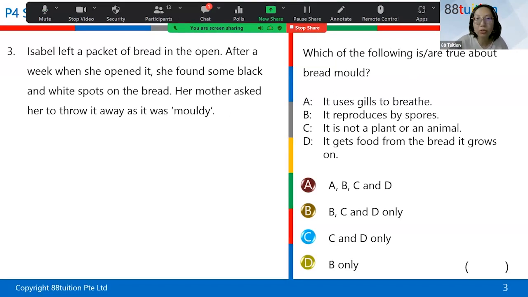All right. So it reproduces by spores. Now mold is a fungi. So fungi reproduce by spores. So it's correct. All right. So mold is a fungi.